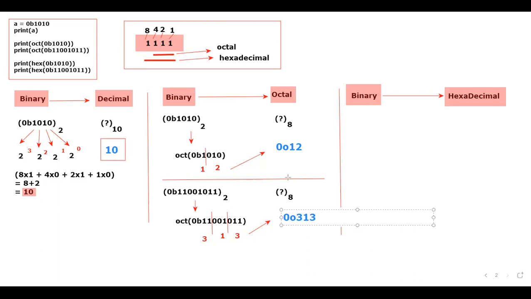Now, how many of them are able to understand converting the given binary data into decimal, as well as how many of them are able to understand converting the given binary data into octal data? How many of them are able to understand? Please do respond by saying yes or no. If it is no, also tell me no, sir, you're not able to understand. Yes means please tell me yes. Provided you people should have attended the previous session. Okay, great. Now let me just see the next one.